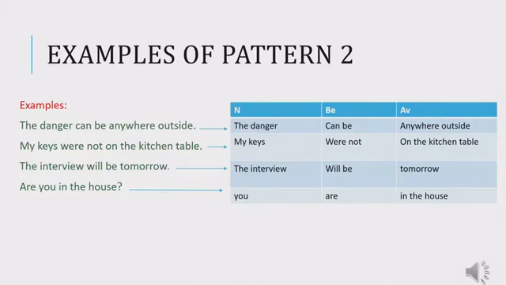In the last sentence, are you in the house? This sentence is a question. To identify the pattern of any question, all you have to do is to change the question into an affirmative form. So instead of saying, are you in the house? You say, you are in the house. So you is N, are is be, and in the house is a prepositional phrase that refers to a place. So it is an adverb. So we have N, be, adverbial. The pattern is pattern number 2.